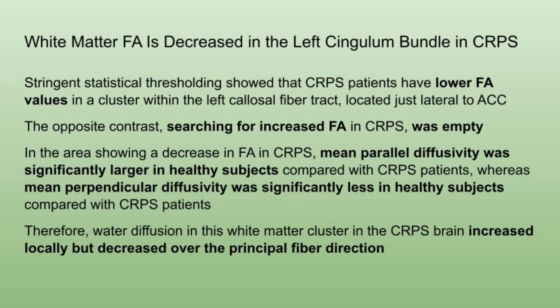In the area showing decreases in fractal anisotropy in CRPS, the mean parallel diffusivity was significantly larger in healthy subjects, whereas the mean perpendicular diffusivity was significantly less in healthy subjects. Therefore, water diffusion in this white matter cluster in the CRPS brain increased locally but decreased over the principal fiber direction. And to translate that means that they found that there was damage both to the axon and to the myelin sheathing.